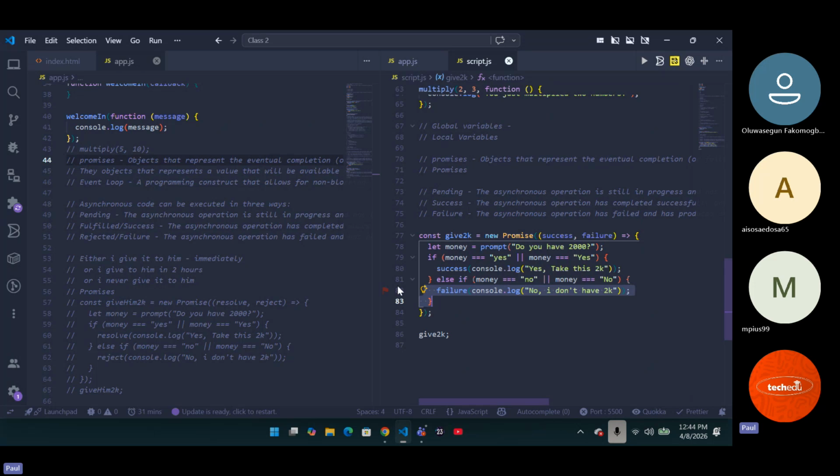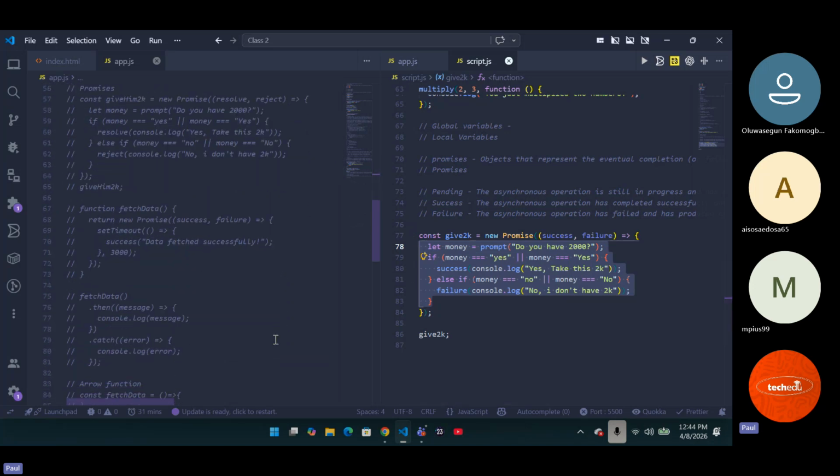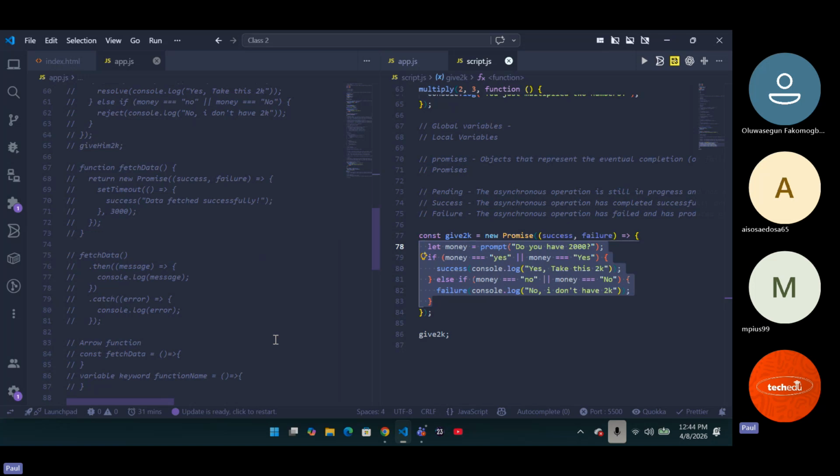Yes, so that's what an if and else statement is. So now, as you can see, we have the success and failure of this example. I'm trying to see if we have another example here. Okay, I think I wrote this. Good. Now, let us go into something much more complex. So we'll talk about promises. But I want everybody to understand this. So don't worry, it's not going to be